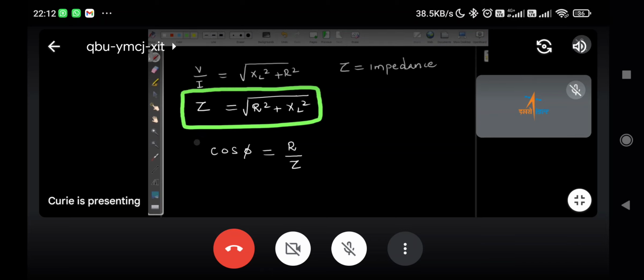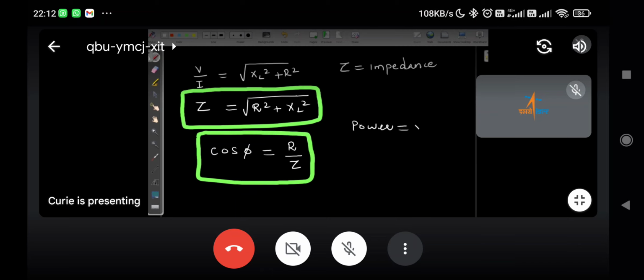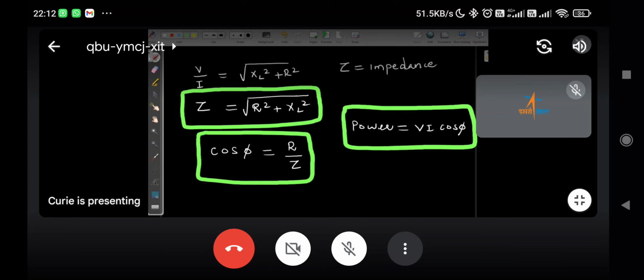This is also an important equation. Then in an AC circuit, power, when you say simply power, is average power, that is VI cos phi. This equation you also have to remember. In the remaining circuits also, this equation will keep repeating.